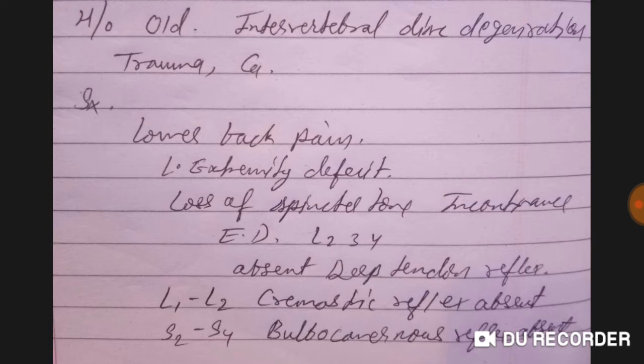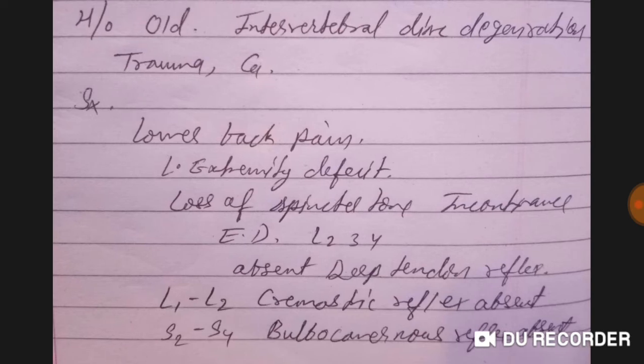Now symptoms: the patient complains of lower back pain, lower extremity deficit, and loss of sphincter tone, which causes incontinence, and ED, erectile dysfunction. It is due to L2, L3 and L4. Deep tendon reflexes are absent. L1 and L2 are responsible for the cremasteric reflex, which is absent in Cauda equina syndrome.